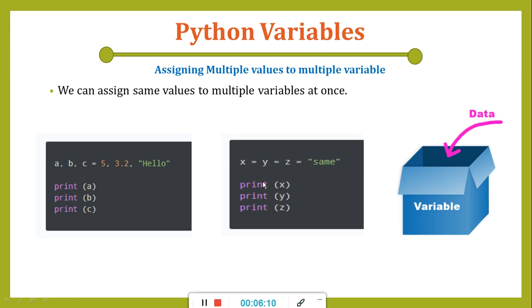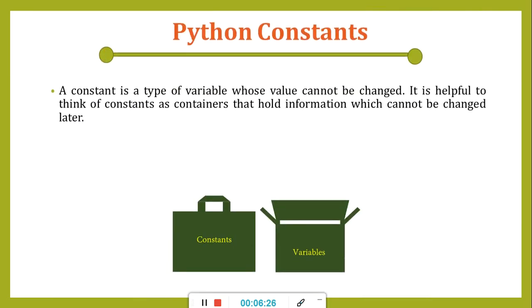We can do another thing as well: if we want to assign the same value to multiple variables, there is also a way to do that, and here we can see that we can assign the same string to multiple variables. So this is also a way of defining variables in Python.